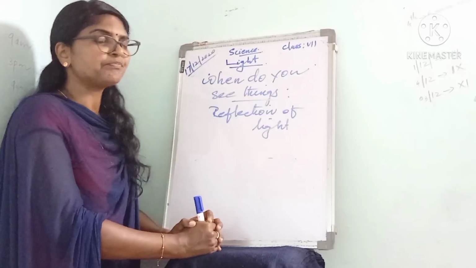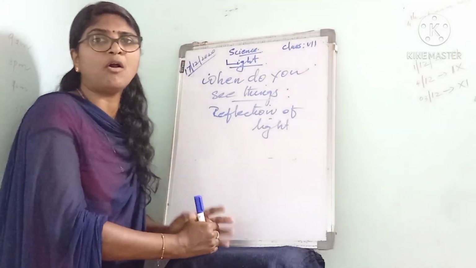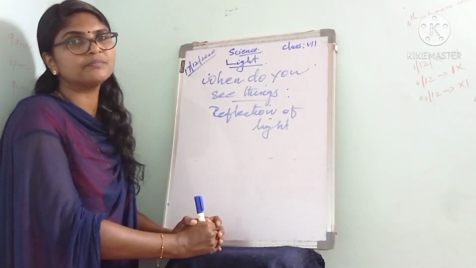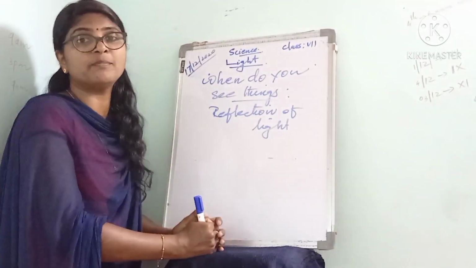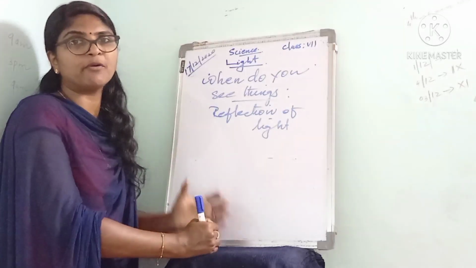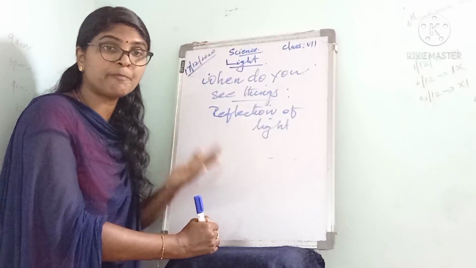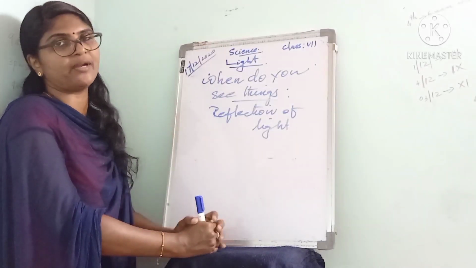Do all the objects that we see around us reflect light? Most of the objects reflect light. Even the surface of your palm reflects light that falls on it.